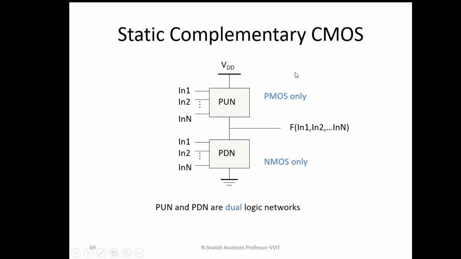When it comes to CMOS, the pull-up network is replaced by a PMOS and the pull-down network by an NMOS. In this case, a strong 1 and a strong 0 can be applied at the output. That's why we prefer CMOS rather than a resistor network, an enhancement mode transistor as pull-up, or a depletion mode transistor as pull-up.